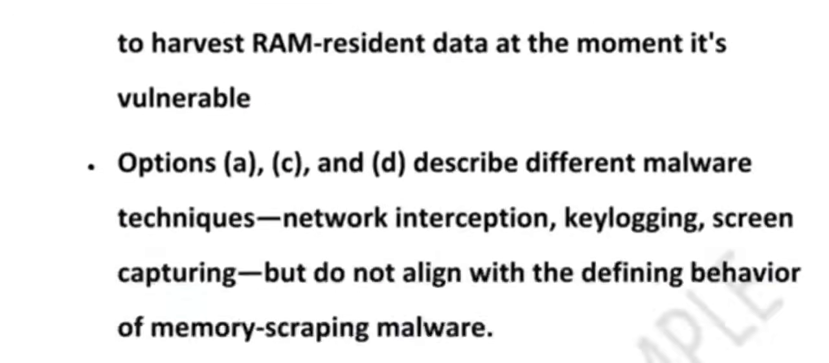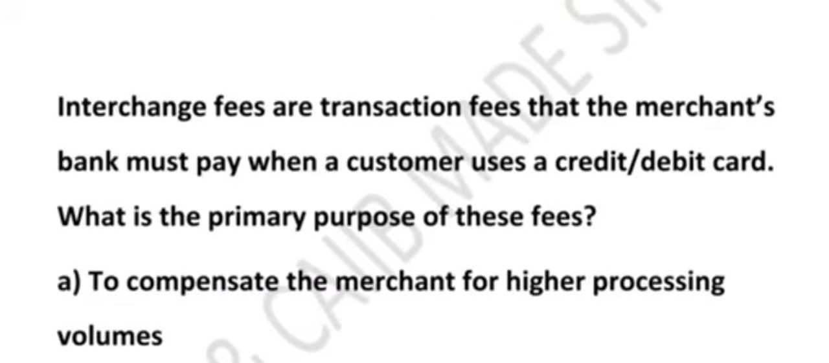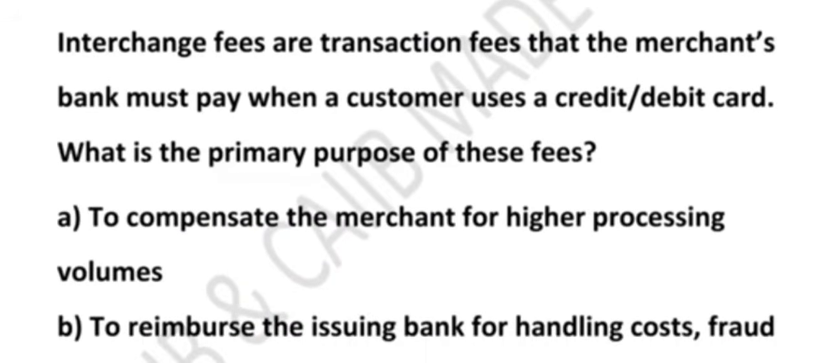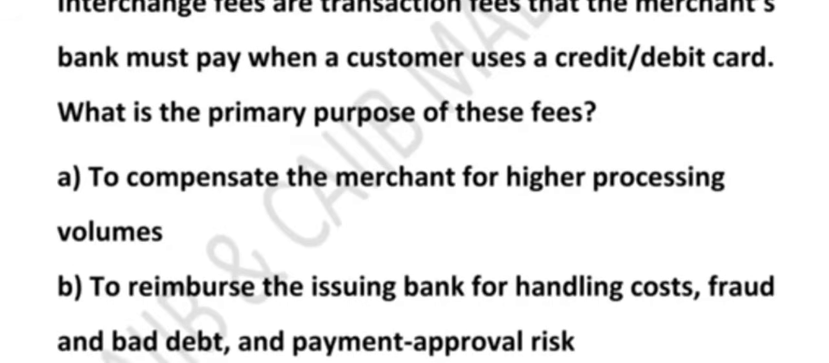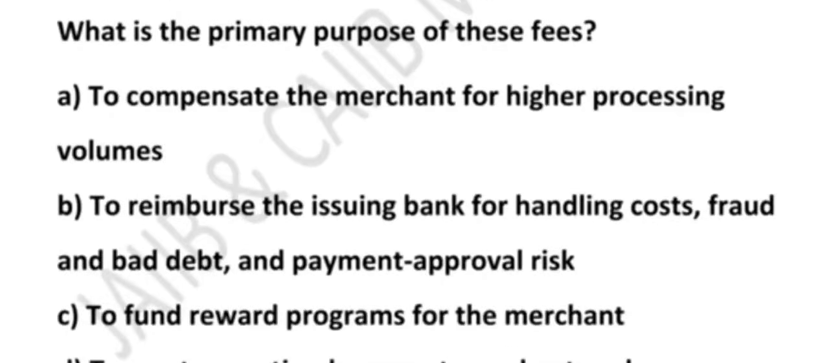Now have a look at the next question. The next question is on interchange fee. Regarding the interchange fee, it is a transaction fee that the merchant bank must pay when a customer uses a credit or debit card. So what is the primary purpose of this fee? Option A, to compensate the merchant for higher processing volume. Option B, to reimburse the issuing bank for handling cost, fraud and bad debt, and payment approval risk. Option C, to fund reward programs for the merchant. Option D, to pay transaction bonus to the card network.